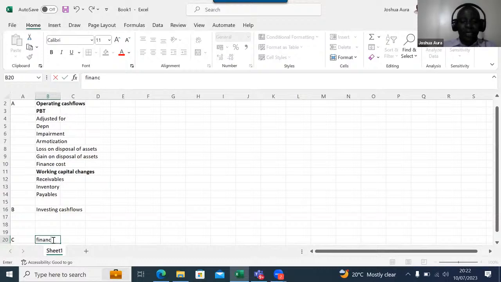So we have here the financing cash flows. Now, ladies and gentlemen, even if you're doing BDA, or even if you're doing your FRA, financial reporting and analysis, never ever should you think about having a question balancing.